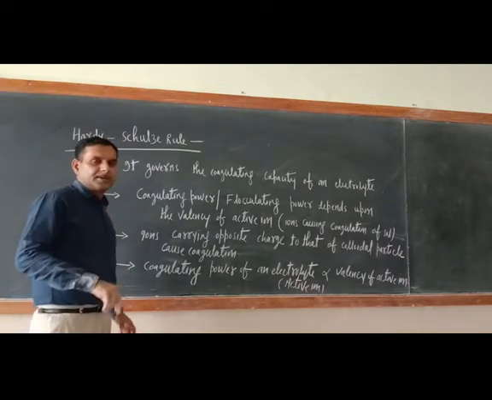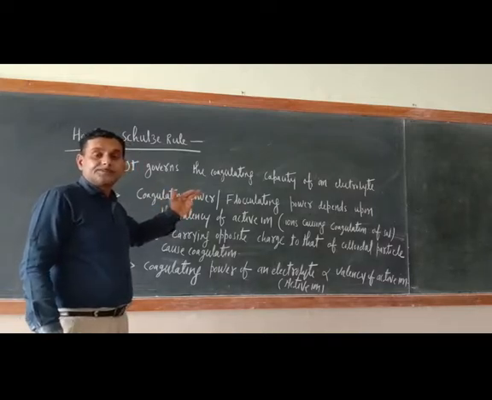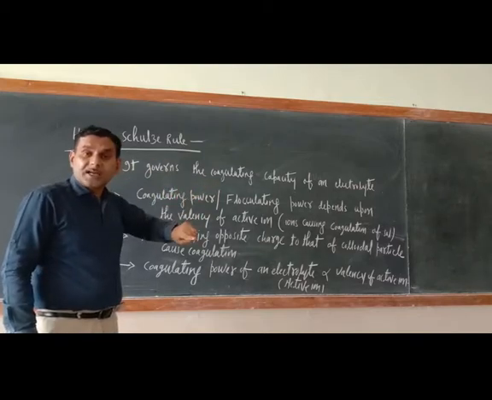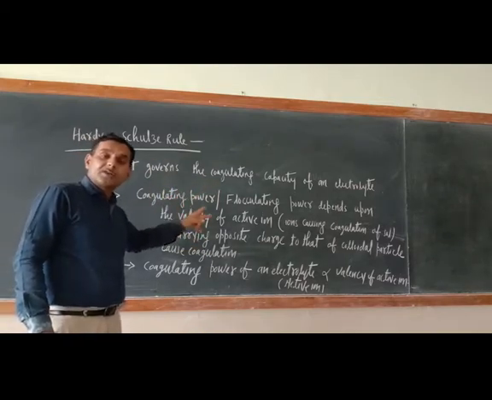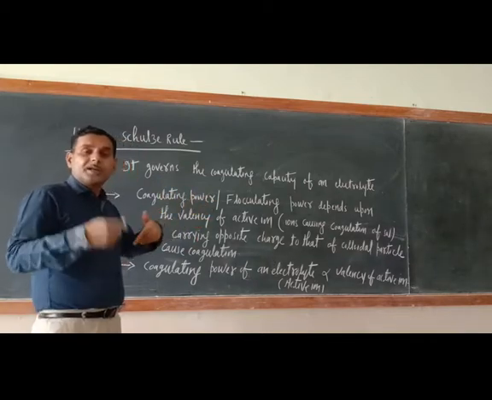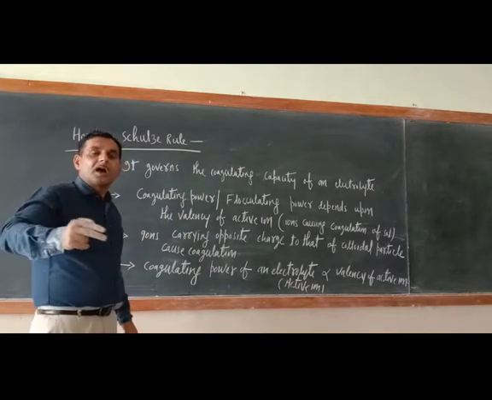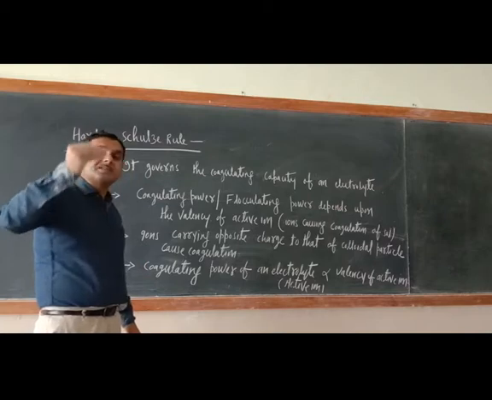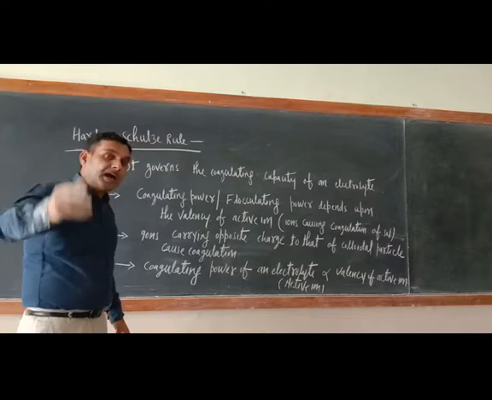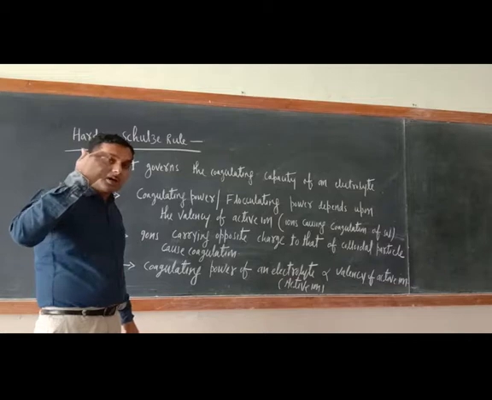But try to understand. A positively charged ion can coagulate a negatively charged salt, and a negatively charged ion can cause the coagulation of a positively charged salt. So what is the meaning of this? The ion carrying the opposite charge to that of the given salt is capable of causing the coagulation.